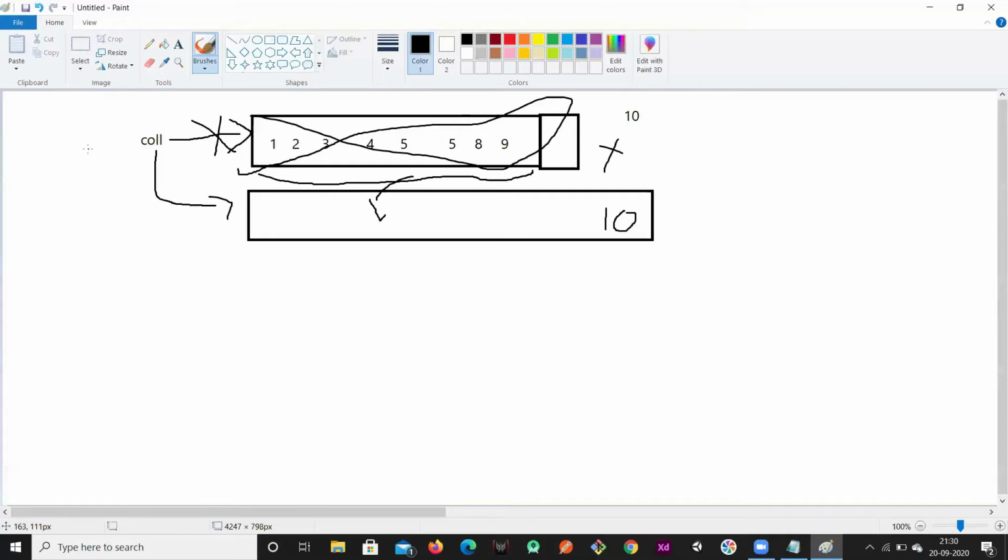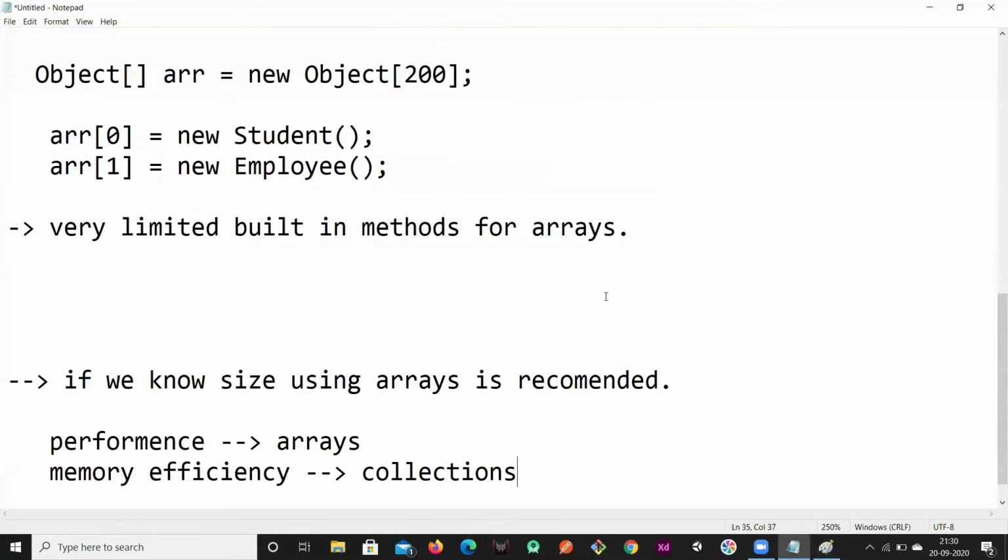Internally, it's going to create one more copy, and the reference variable is going to point to the new object, and the old object is eligible for garbage collection. The garbage collector will clean up that space, so this space will be released from the memory. That is how it works in collections. So that is the concept of performance.